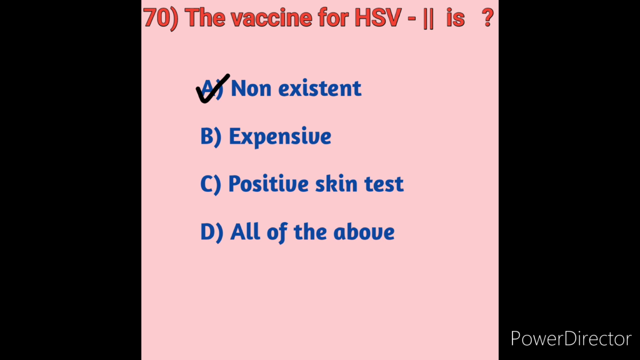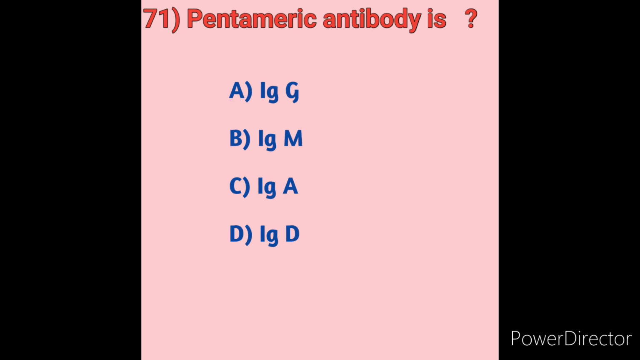Next we will move on to question number 71. The pentameric antibody is from the following. We will see the options: immunoglobulin G, immunoglobulin M, immunoglobulin A and immunoglobulin D. Here, pentameric immunoglobulin M is the initial antibody secreted by B cells in response to an antigen challenge.